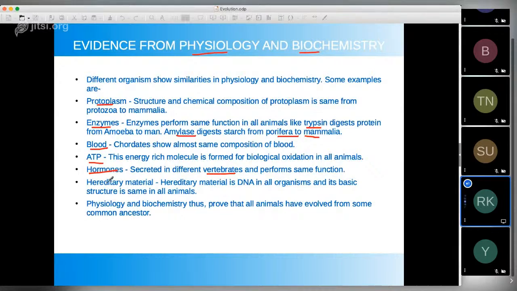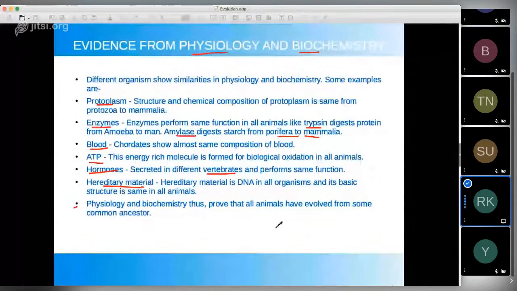Okay, and then hereditary material, of course. So DNA or RNA, okay, it is having the same basic structure but the sequence is different होती है, and because of this, or there are variations because of this, we see different characteristics which are present in different organisms. In this way the physiology and biochemistry also provide the evidence that animals have evolved from the same common ancestor or with the same fundamental functions.